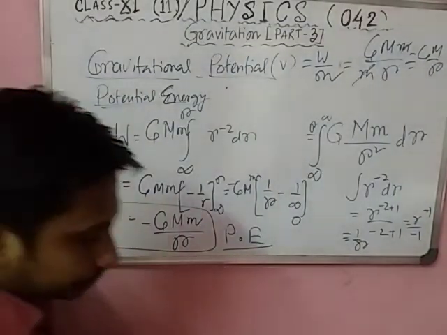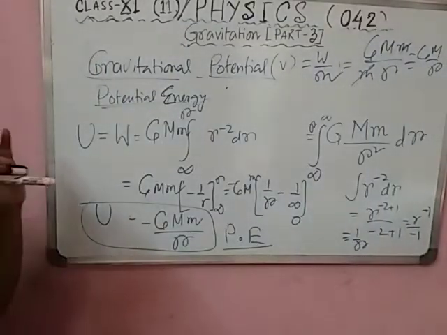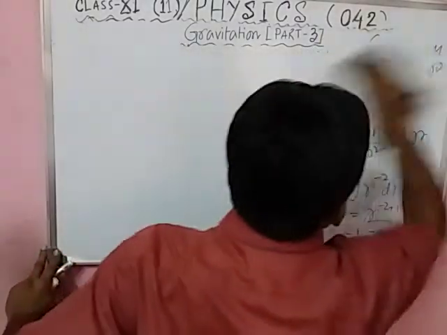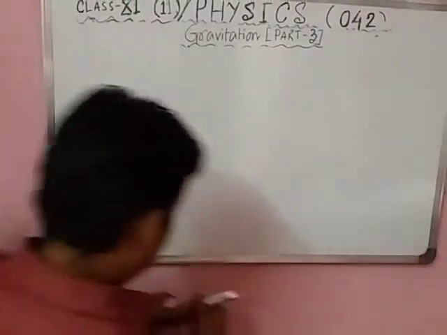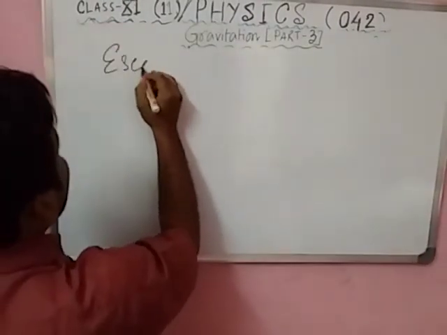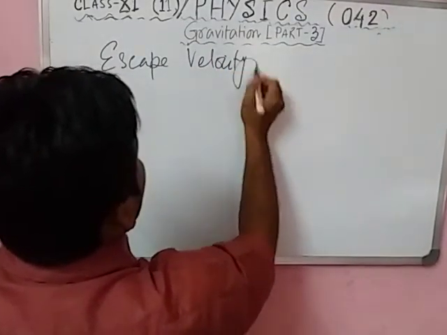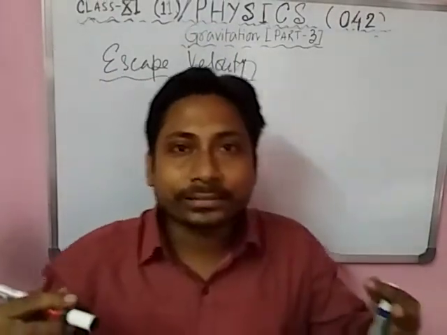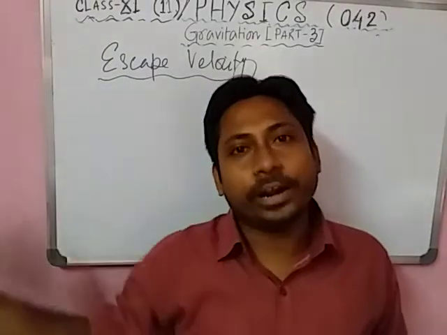Please copy. So our next topic is escape velocity. Students, what is escape velocity? Escape means to go out of the field.